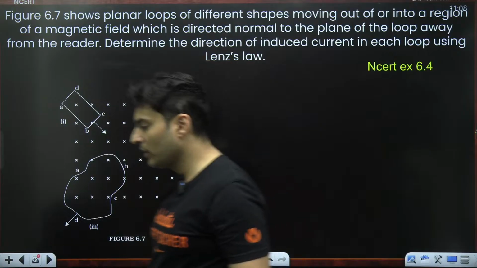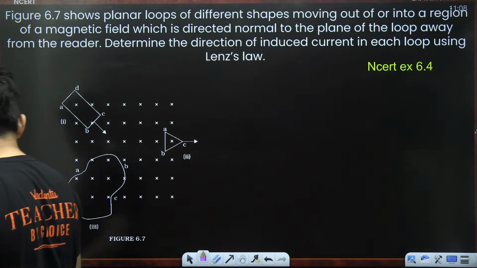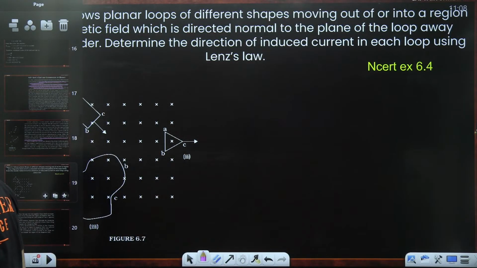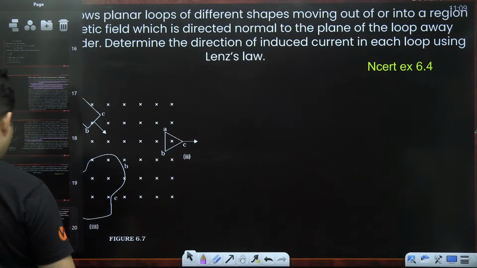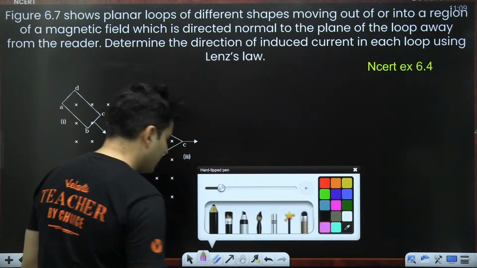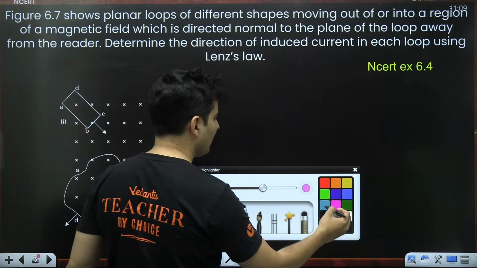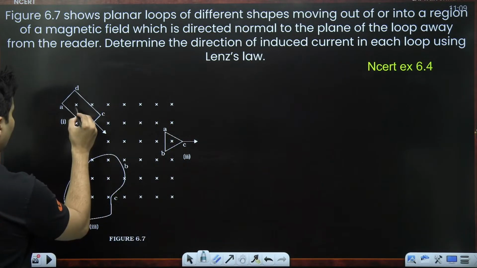This coil is again going out. Yes, so let's shade the region where the flux is present.